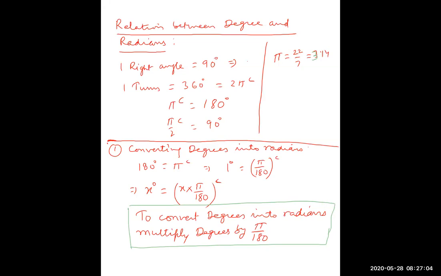Pi is always constant. Its approximate value is 22 upon 7 or 3.14. It is an irrational number, pi. Completed, everybody? So this is one lesson you have to remember. To convert degrees into radians, we multiply by pi by 180.